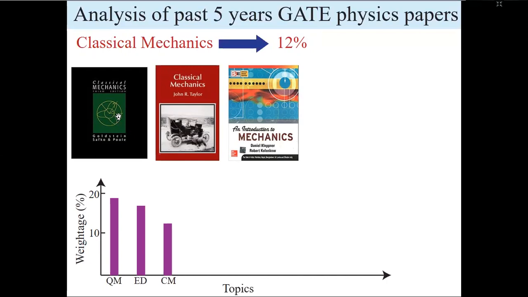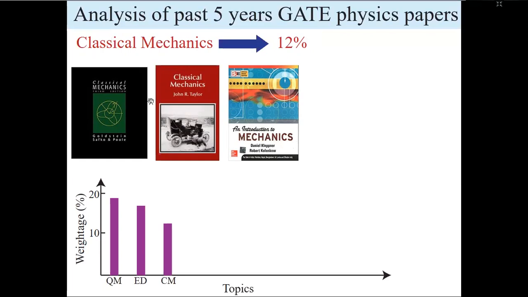Try to go through the concepts given in it, because there are no example problems, though the exercises are pretty good. If you find it difficult, you can follow Taylor, or Kleppner is also very good. If you find any other classical mechanics book, that is perfectly fine. In the exam, they usually ask how to find the Lagrangian or Hamiltonian of a system, central force problems, Poisson brackets, small oscillations, rigid bodies.